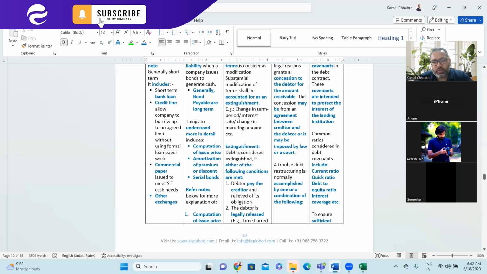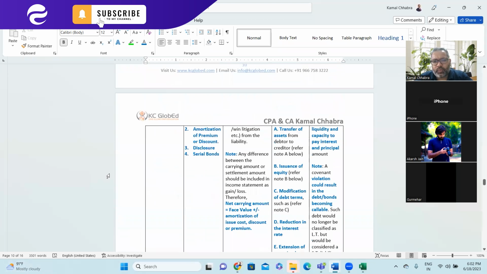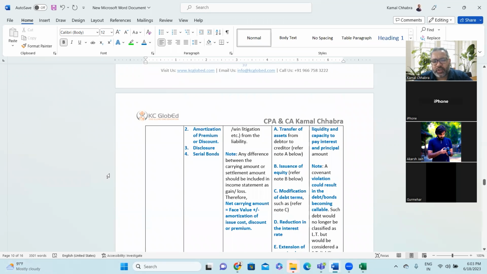And to ensure sufficient liquidity and capacity to pay interest and principal amount. Why is the financier interested in all these ratios? Because these ratios reflect the capacity to pay interest and the liquidity of the organization.